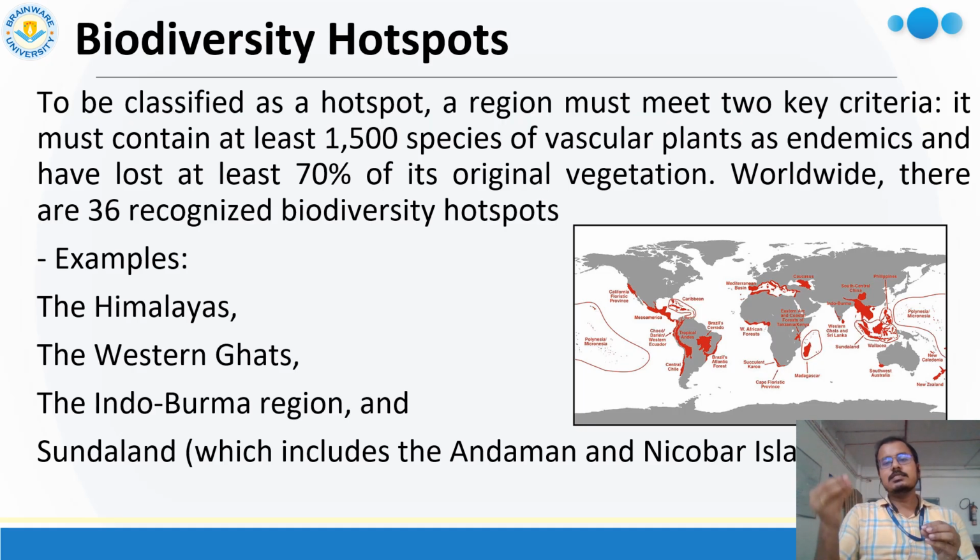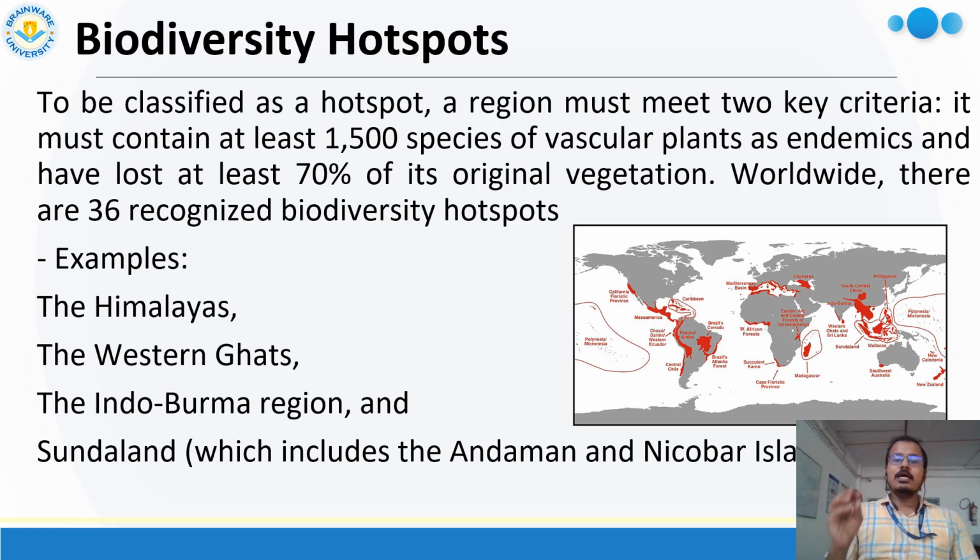Biodiversity means different kinds of species are available in this area. Their species richness is very high. The variation of species is very high. So different criteria are present, and among all these criteria, two main key criteria are there. It must contain at least 1500 species of vascular plants as endemics and have lost at least 70% of its original vegetation. Okay, so these two key points are very important for any biodiversity hotspot.